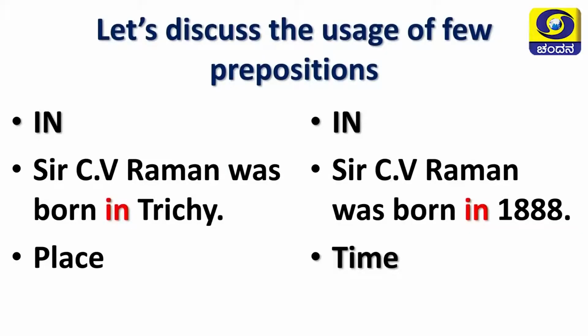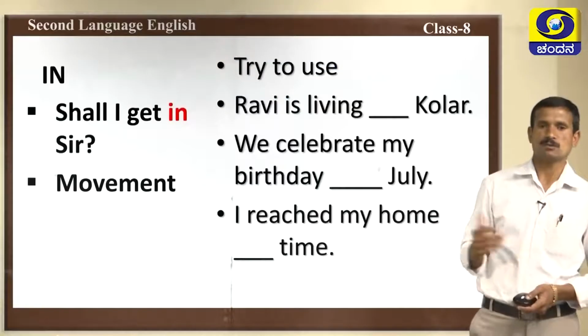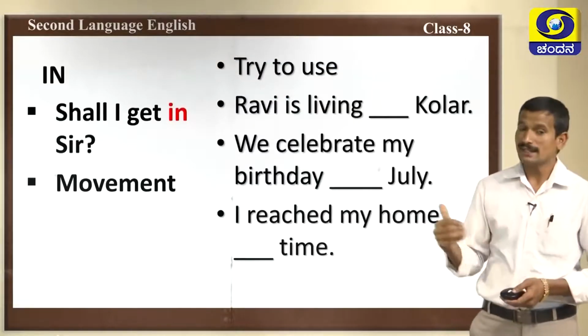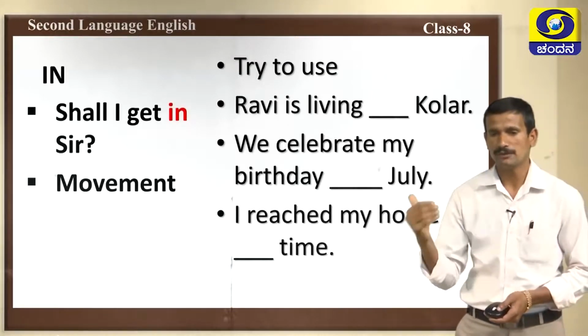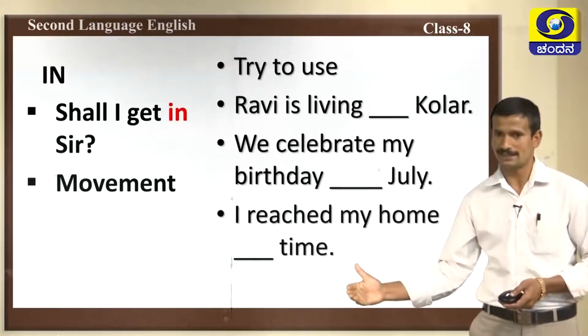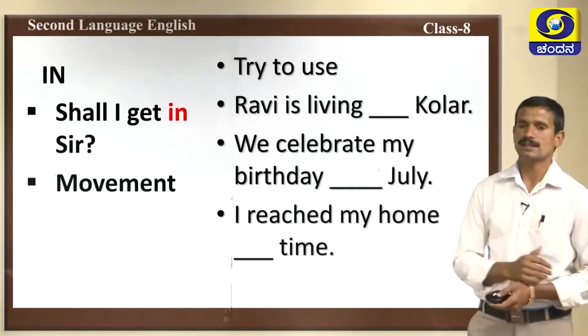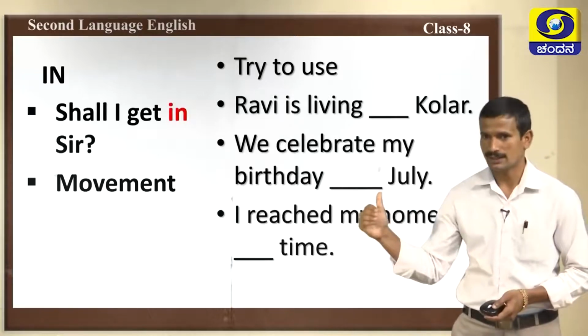Now, the second one. Sir C.V. Raman was born in 1888. 1888 is a year. We have used in. Dear students, you should remember this. If it is a date, we should use on. If it is a year, we should use in only. The next one, in. Shall I get in, sir? Here is a question. Shall I get in? Here movement is there, so we can use in here.